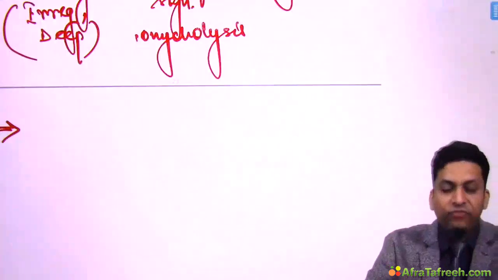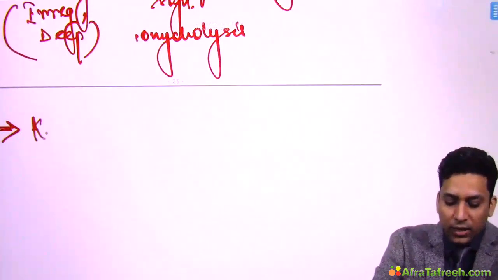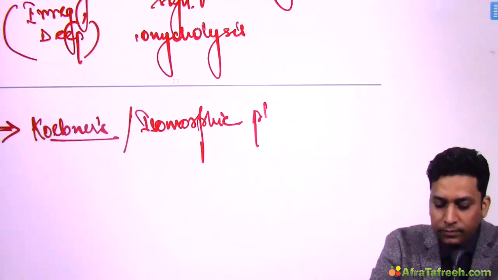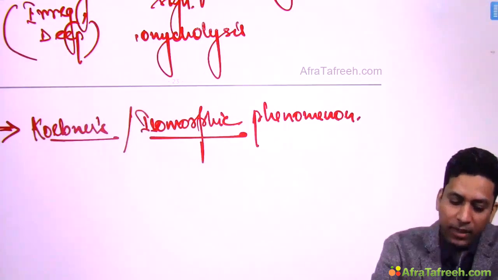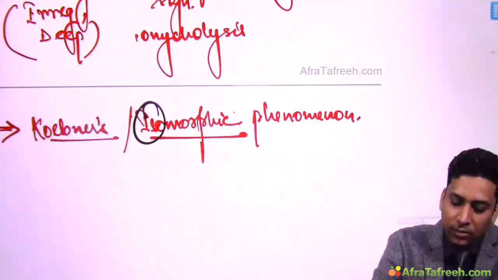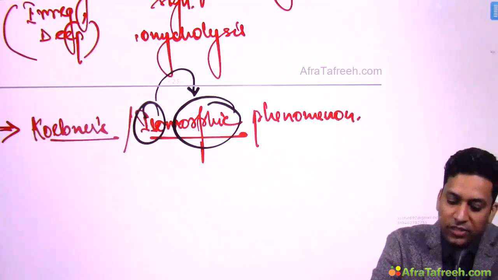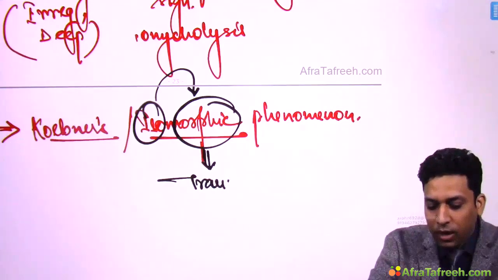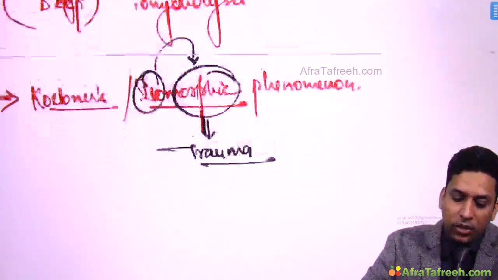Now remember, there is one phenomena which is also seen in psoriasis known as Koebner's phenomena, also known as isomorphic phenomena. Now this is very obvious from the name itself, isn't it? Iso means similar, morphic means morphology. So if similar type of morphological lesions develop at the site of trauma, then we call it Koebner's or isomorphic phenomena.